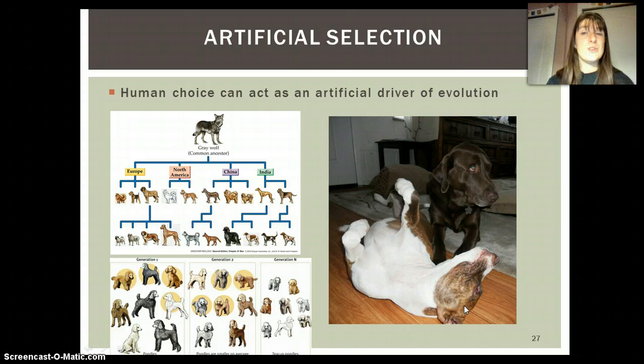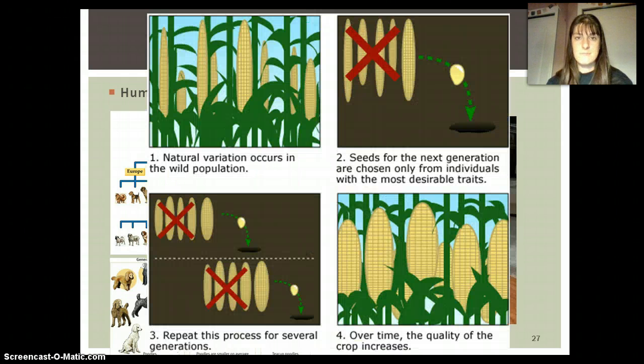That is due to human choice as the artificial driver of evolution. But it still allows us to see evolution in action. All of that's evidence of evolution because we see it happening. We can see it in a lot of different places. The other place we see a ton of artificial selection is with domestication of all sorts of things. So domestication of crops is a really great example. Ancestral corn, or maize, was very small, didn't have a lot of nutrients, was not very sweet, but if you choose the very biggest from that generation and plant that one, and the biggest from the next generation over and over again, we end up with corn that's a lot more like the corn that we have today.